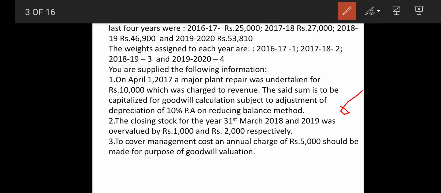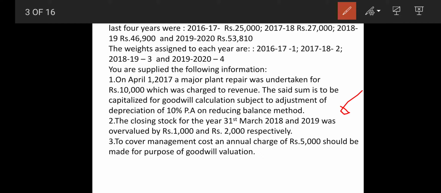Under this method, the 10,000 major plant repair is a capital expenditure, but they had considered it as a revenue expense. Taking it as a revenue expense, they have decreased the profit.